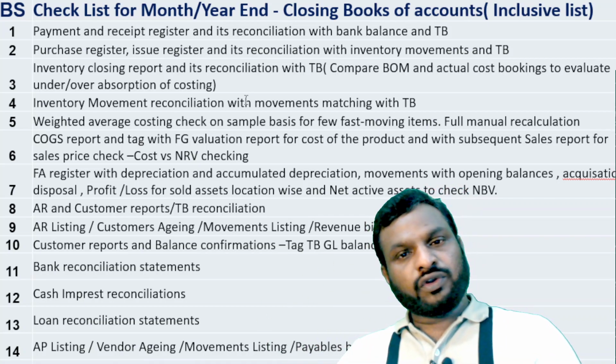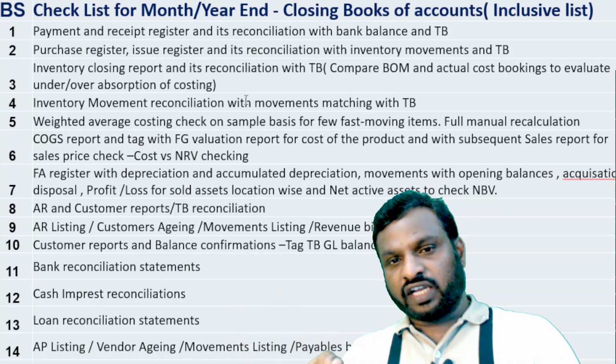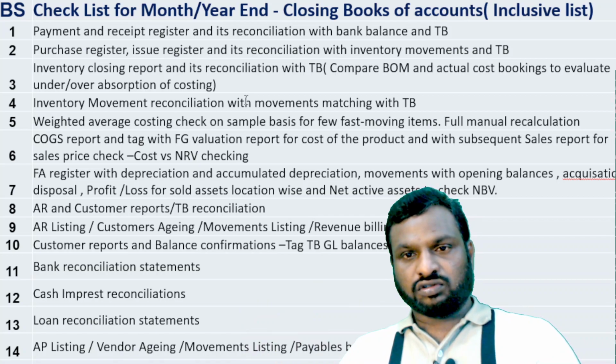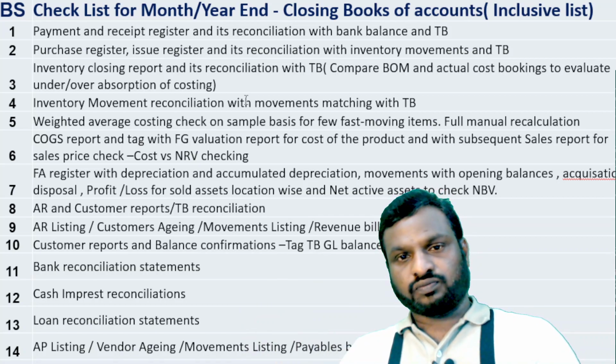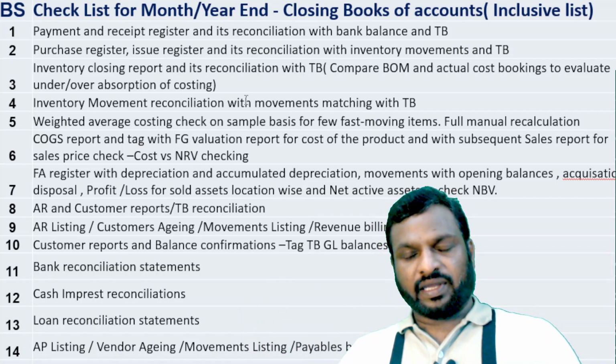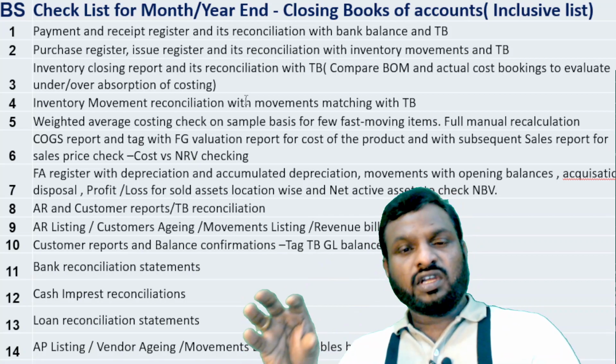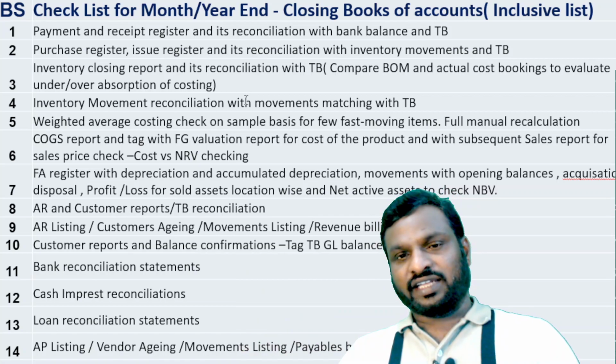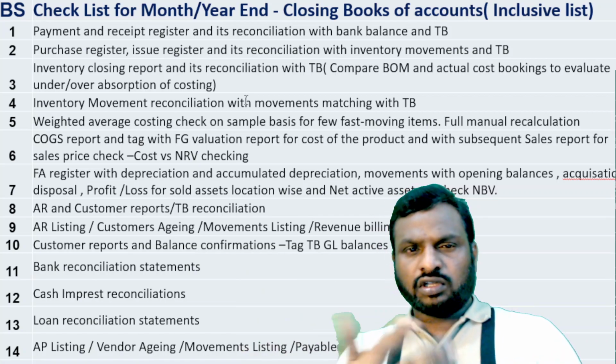From the quantity point of view, you can take confirmation from the physical stock, the physical verification done by the stores team or consultant. And check with the book stock also. You can compare physical stock to book stock. And from the rate point of view, the rate should be either moving average price or weighted average price as per the entity, as per the applicable guidelines. And how do you know the rate? The rate also follows the same guidelines.